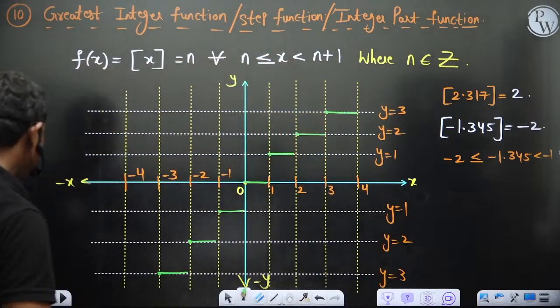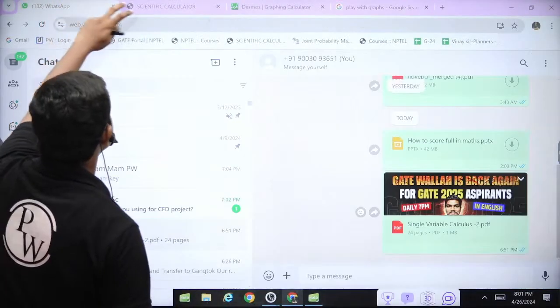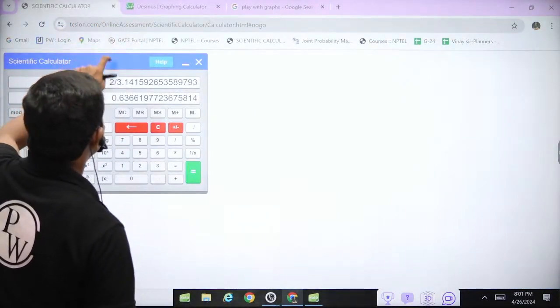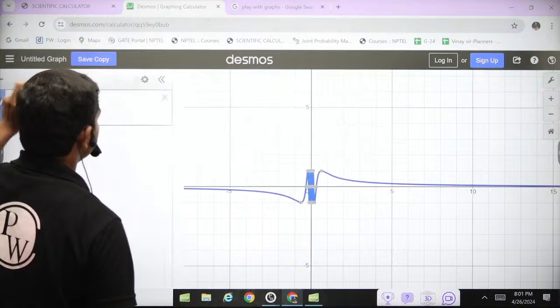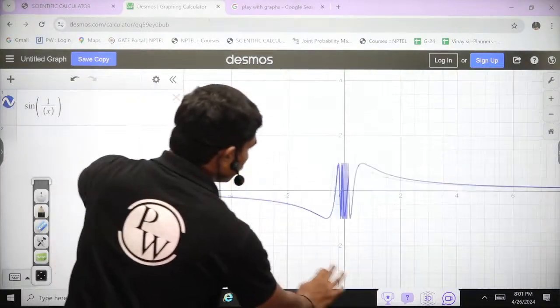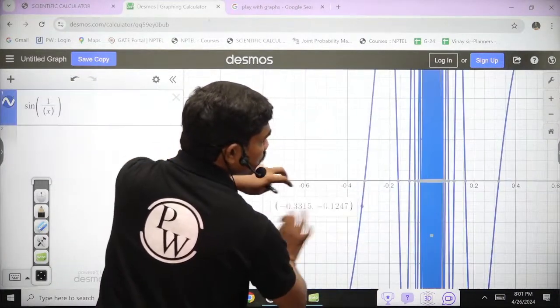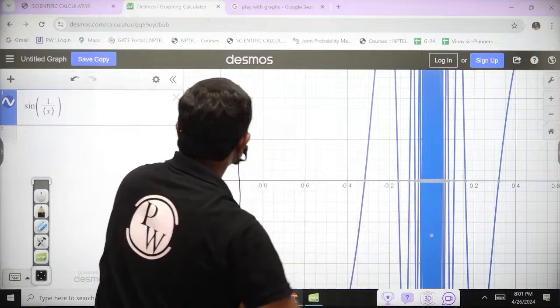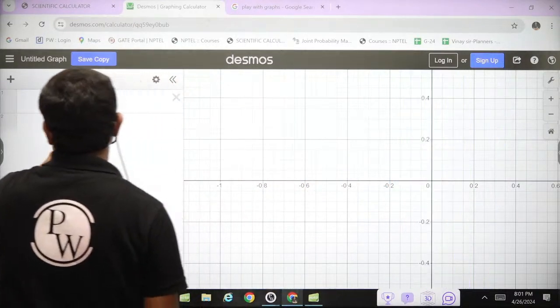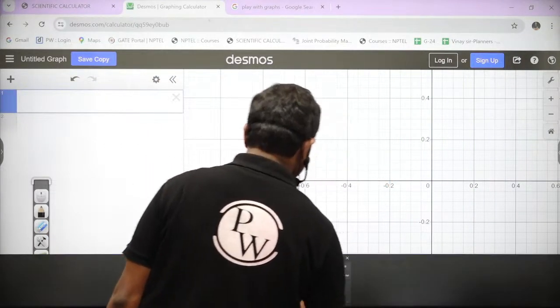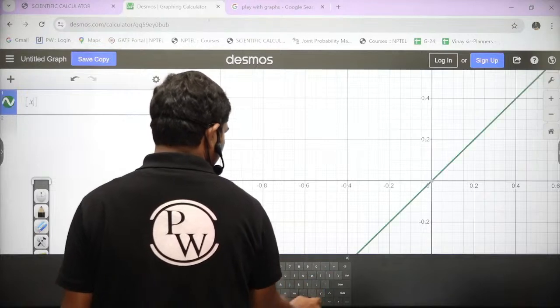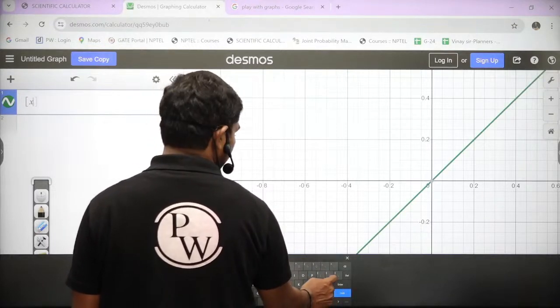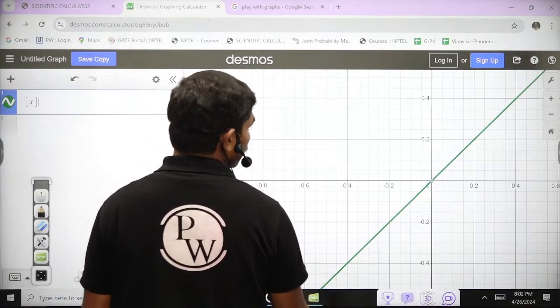So if you just try to plot this, let's see if we can plot this. Yeah, so sin 1 by x, of course, I think you had enough fun looking at this graph. If you keep zooming in, you'll have so many steps which are very closely packed. Then integer part x, let's see if we can plot this. Integer part x, okay?